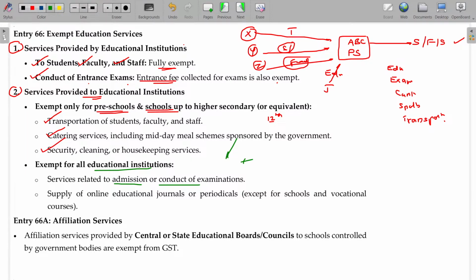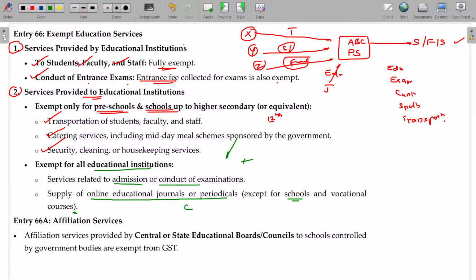And especially the last one, online educational journals and periodicals. This will be exempted not for all institutions, except for schools and vocational courses. Means colleges other than vocational courses. Online educational journals are not required for the school level, right? So they are not familiar with them. So it may be offered at the college level, no? Then it's exempt. Okay. There are lots of online educational journals and periodicals available for research purposes. Maybe postgraduation, even doctorate study, they will use all these services from the colleges.